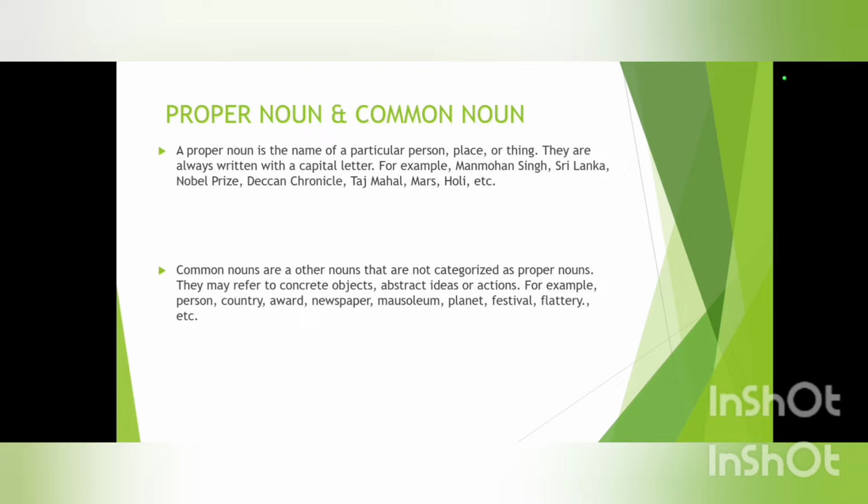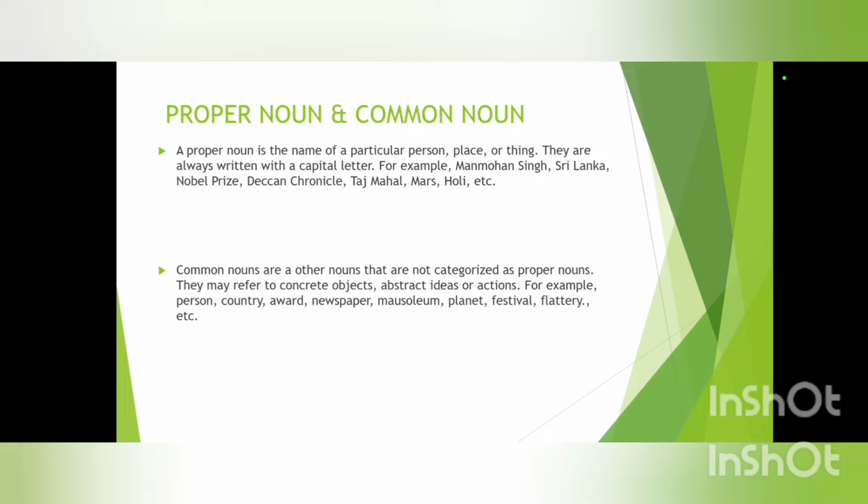A proper noun is the name of a particular person, place, or thing. It basically means that any person, place, or thing having a specific name is known as a proper noun. They are always written with a capital letter.